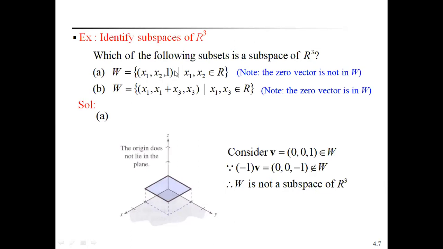Now we have to verify whether these two sets are subspaces of R cube or not. Take the first example, W equals (x1, x2, 1). Already I told that the zero vector is not in W. Consider one more vector in W using this definition: x1, x2 are real numbers and the third component must be 1. So now I define V equals (0, 0, 1), which belongs to W.